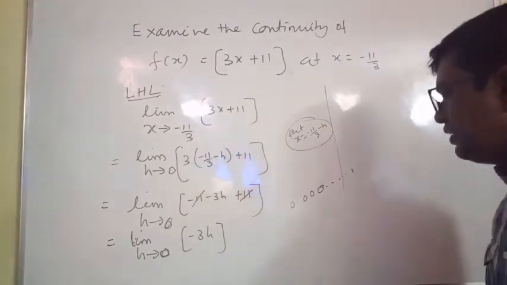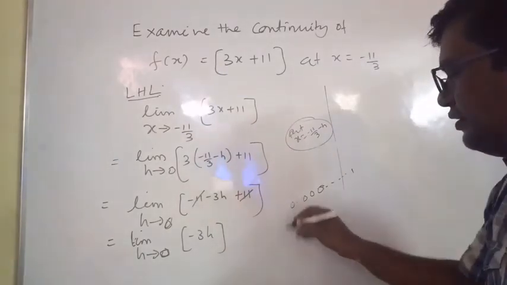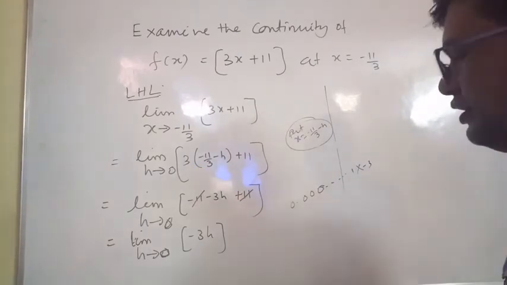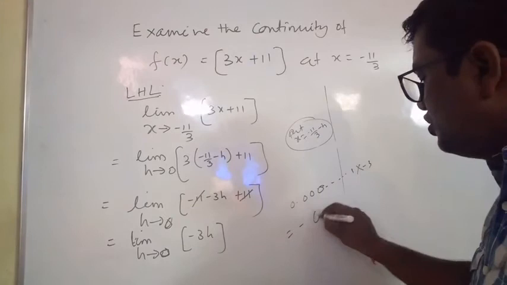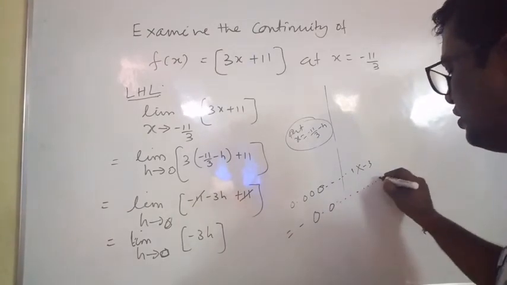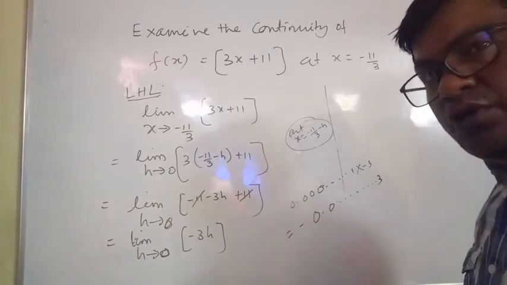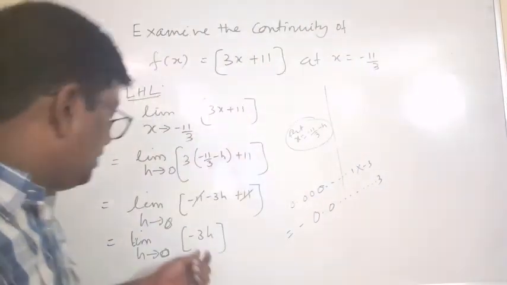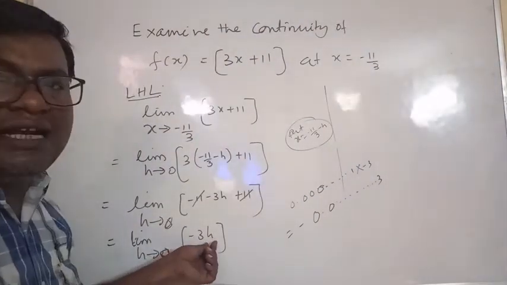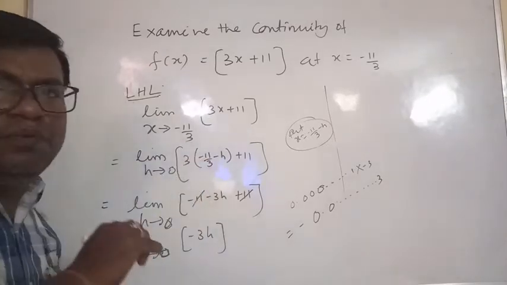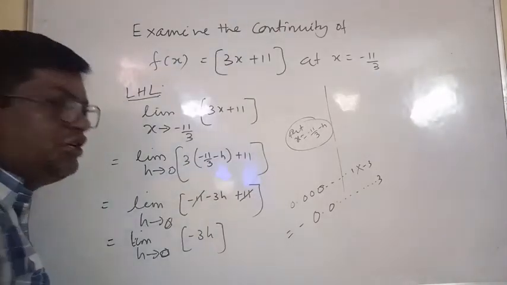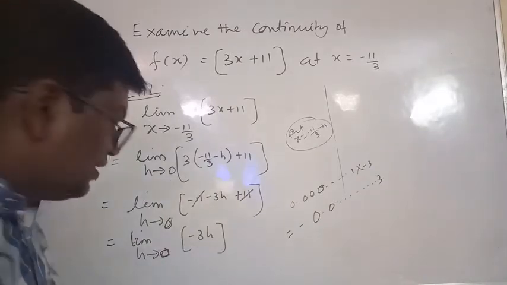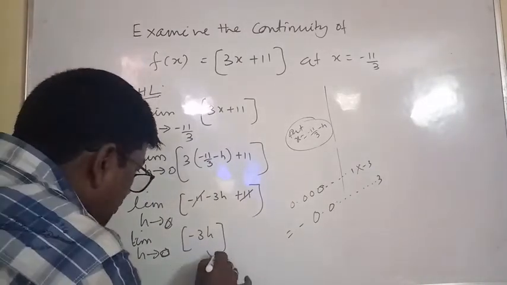If we multiply it by minus 3, it will be minus 0.0000003, so minus 0 point something.